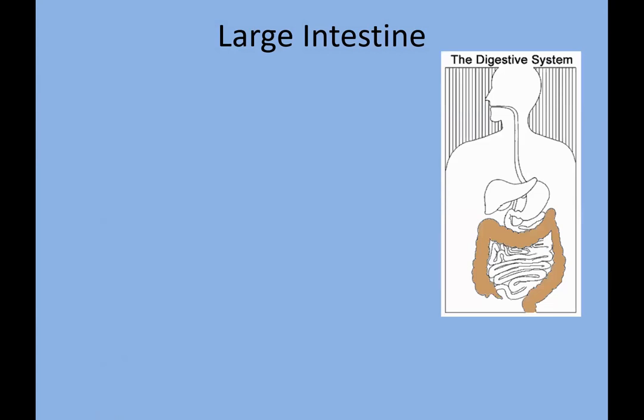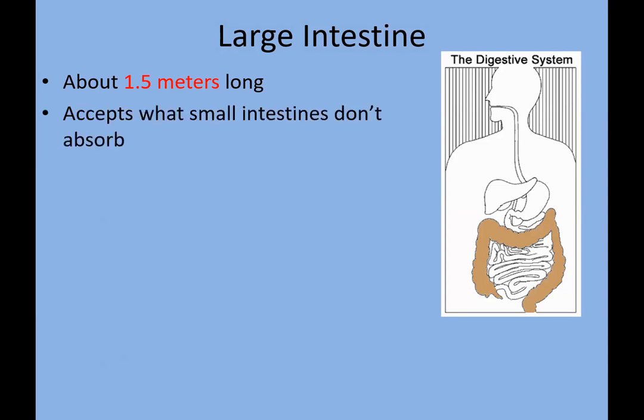Now coming to the large intestine, which is the second last part of our digestive system. The large intestine starts from the end of the small intestine and ends at the rectum. It's 1.5 meters long. Our small intestine was 7 meters long, and our large intestine is just 1.5 meters. The same is the case with the large intestine, that it is twisted around, which is why we do not feel it much. Except what the small intestine does not absorb.